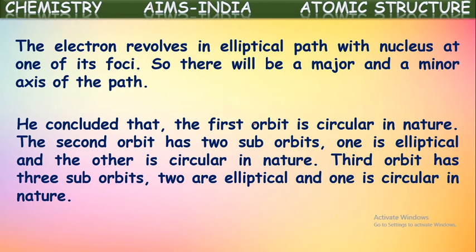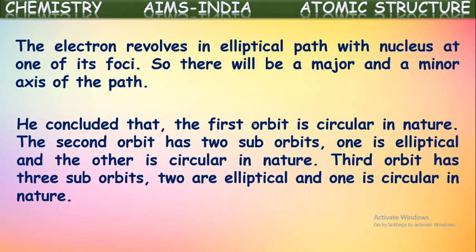So in an atom, the stationary orbits are not all circular in shape. These orbits can also be elliptical. Suppose in the first orbit, electrons are revolving in the circular path only. In the second orbit, there are two sub-energy states.